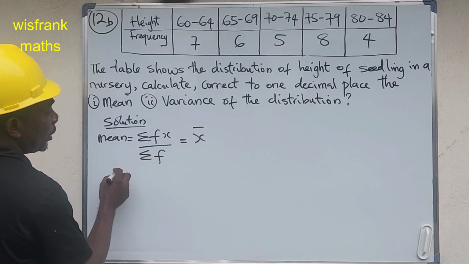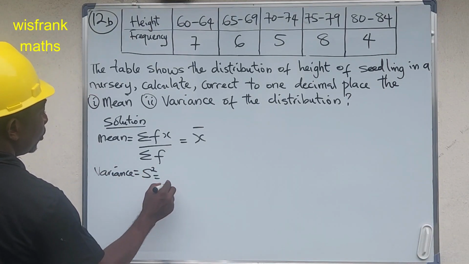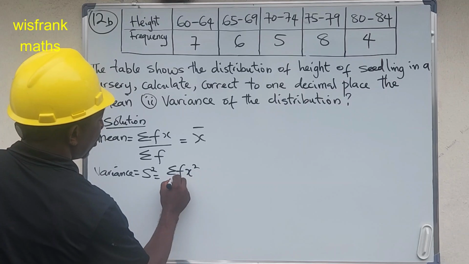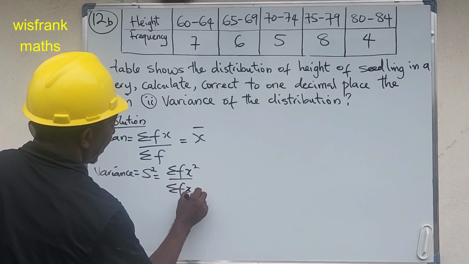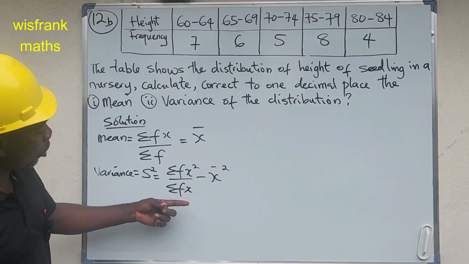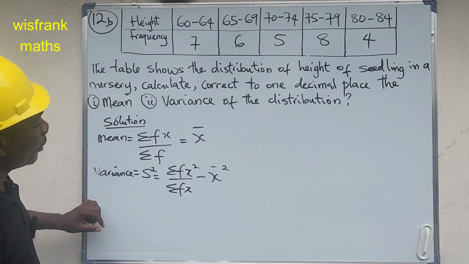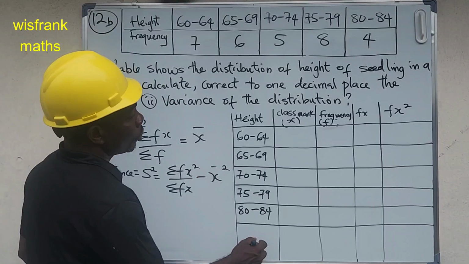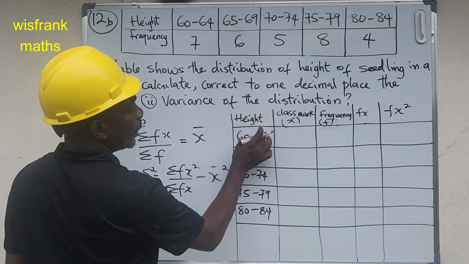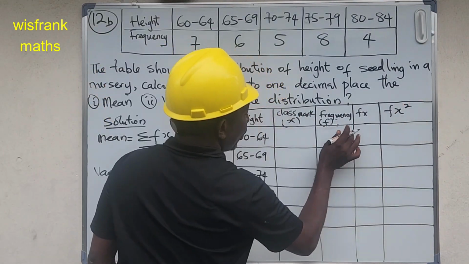The next one is the variance. Variance equals s squared, which equals sigma fx squared all over sigma f, minus mean squared. So these are all we are going to find for us to find the value of the mean and the variance. Let's draw the table. We have the height, the x, the frequency, the fx, and the fx squared.